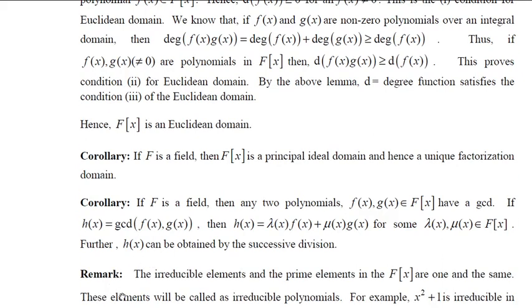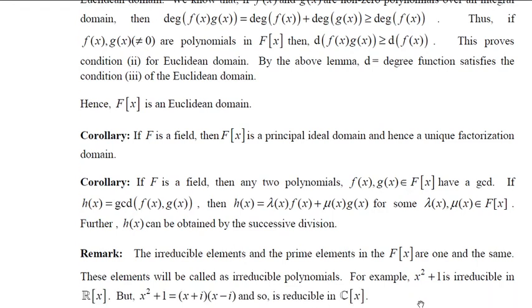Now, a remark: in the polynomial ring F[x], the irreducible elements and prime elements are one and the same. But we call the polynomials irreducible polynomials. For example, x^2 + 1 is irreducible over R[x], but it is reducible in C[x], because it is a complex polynomial, whereas here it is a real polynomial.